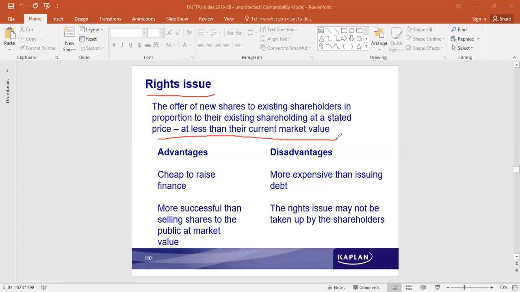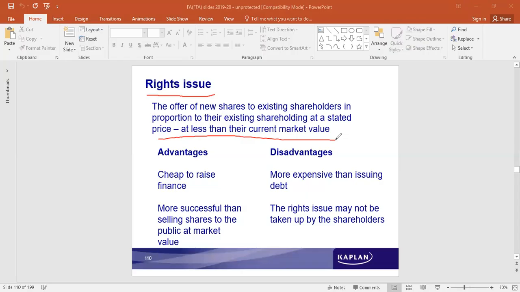Therefore, it is possible for them to bring down the price, lower the price, and offer the shares to the existing shareholders at a price less than the current market value. That is what makes it possible for them to issue it at a price less than the current market value. What are the advantages and disadvantages of a rights issue?